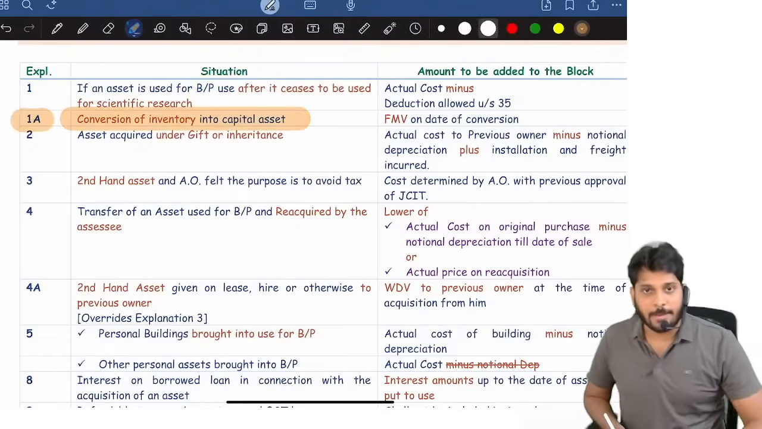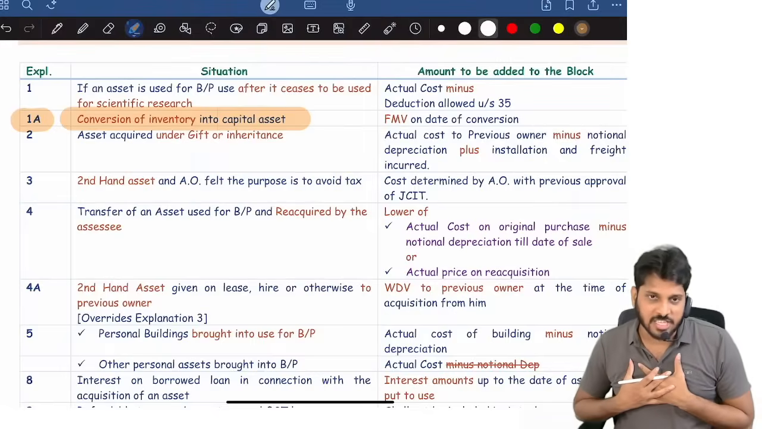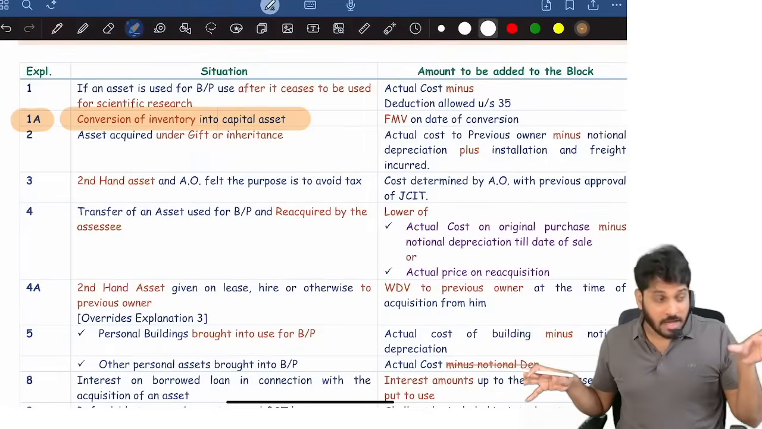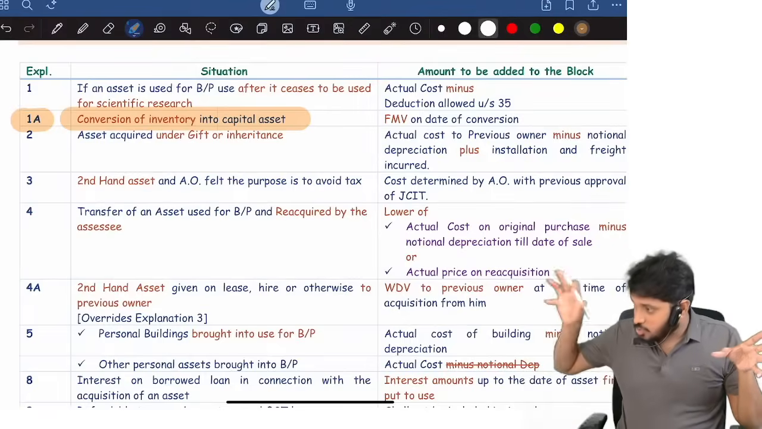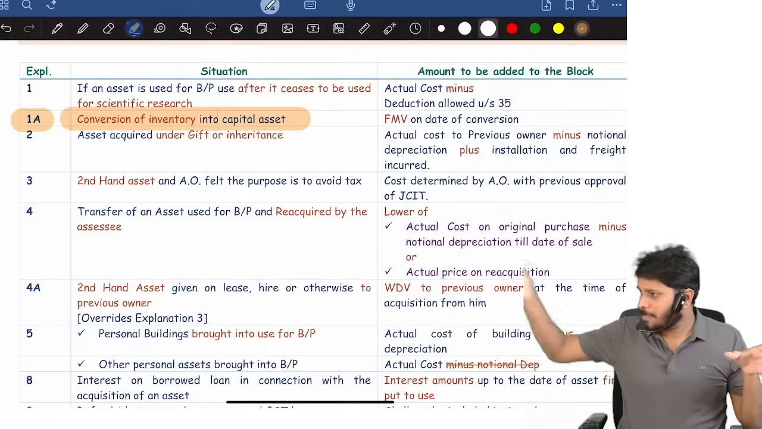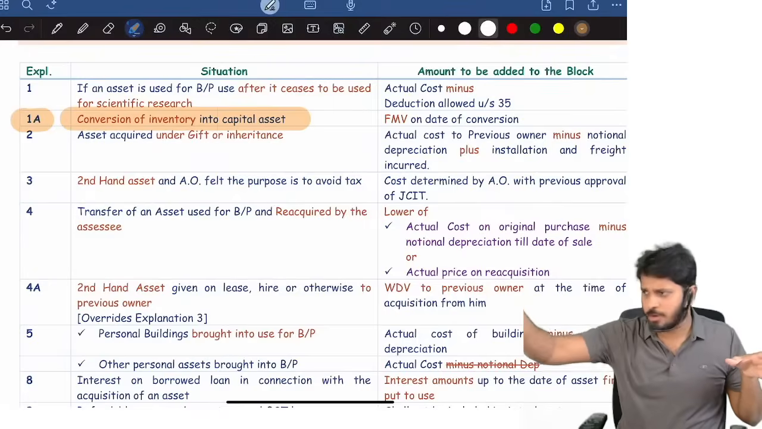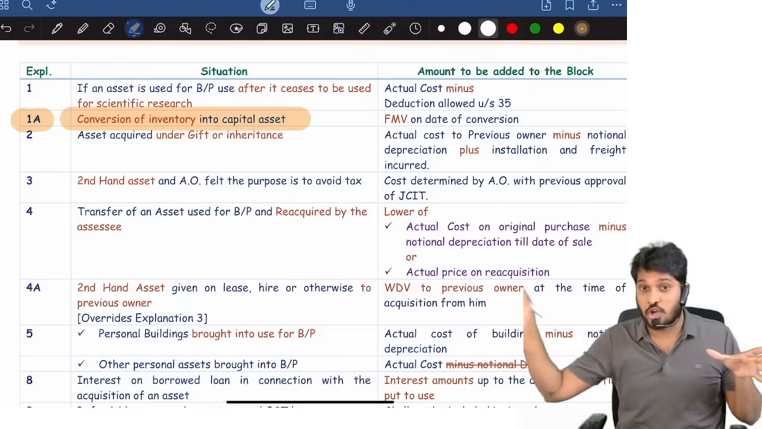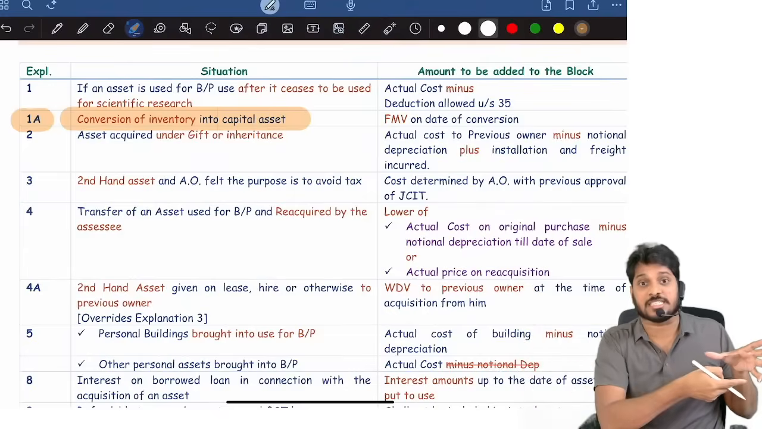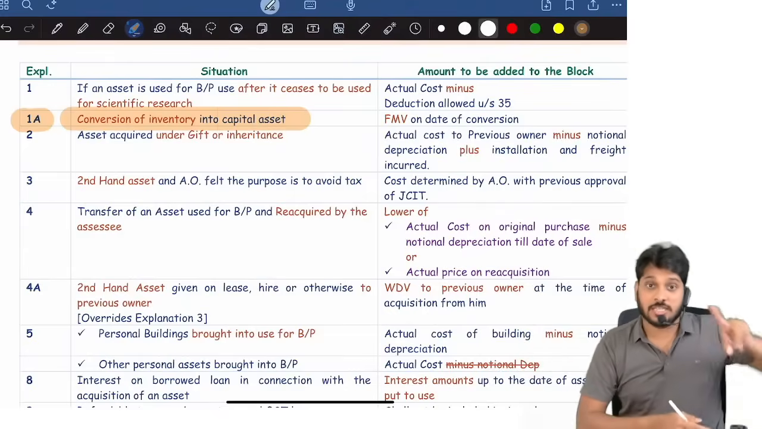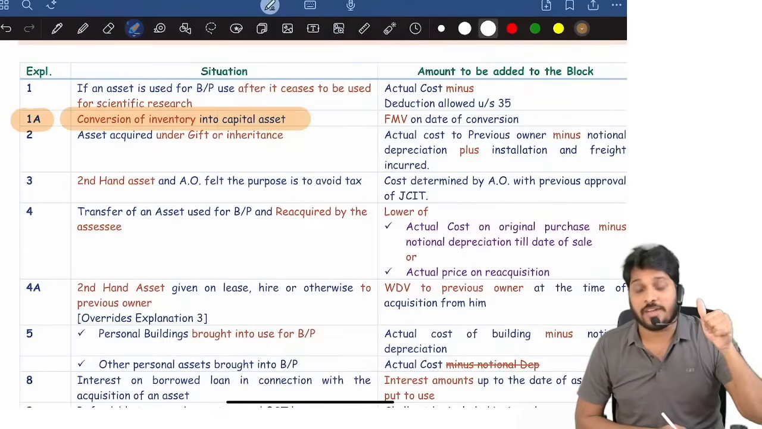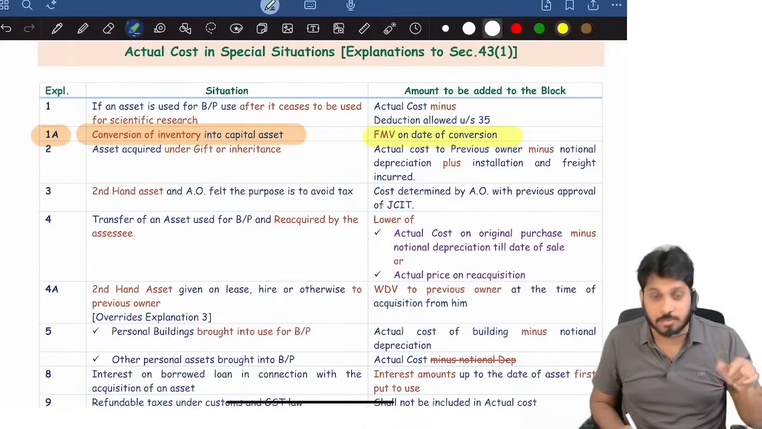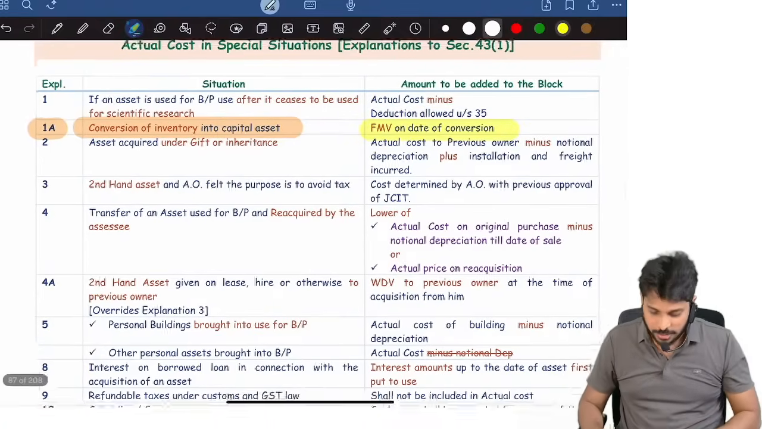Conversion of inventory to capital asset. For example, I'm a furniture dealer and I have some furniture. In my furniture shop, I have an office room. For my office, I need a sofa set. I am a furniture manufacturer, and this sofa set which I sell to customers, I will not sell that sofa. I will keep it in my office. It means my stock in trade inventory is coming into my fixed assets. Now I need to add that furniture in the block of furniture. At what value? Fair market value on the date of conversion. Generally, the price at which you would sell to a customer, that value will be added in the block.